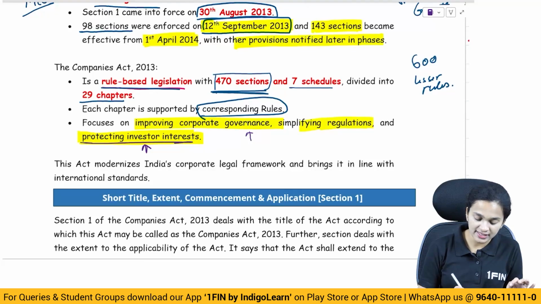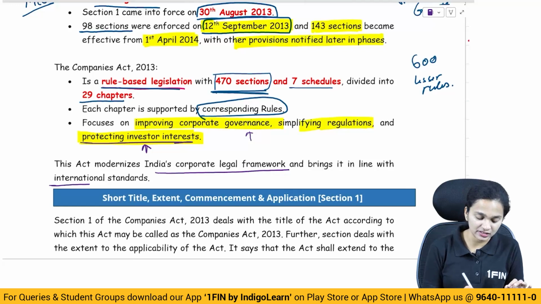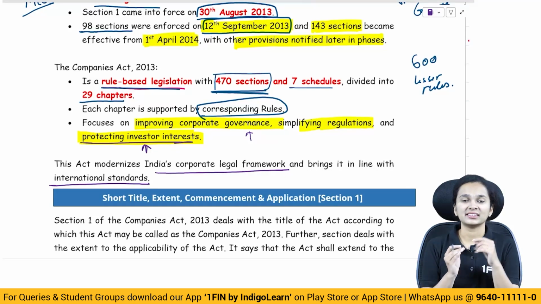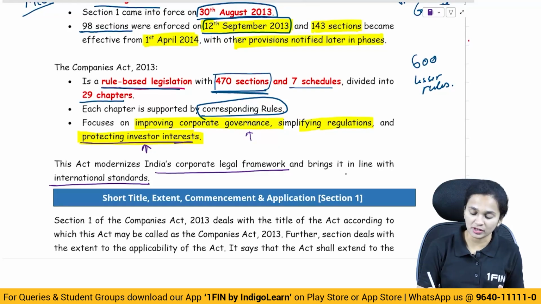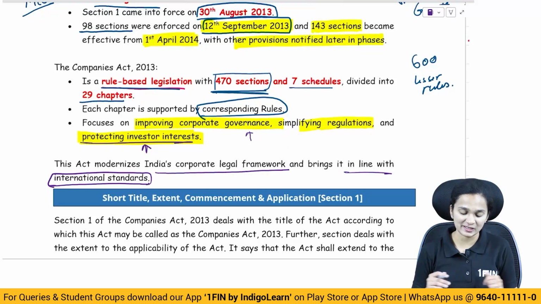This act modernizes India's corporate legal framework and brings it in line with the international standards. So the Companies Act 2013 has given a modern touch to the Indian legislations and also has brought it in line with the international standards which are in place.